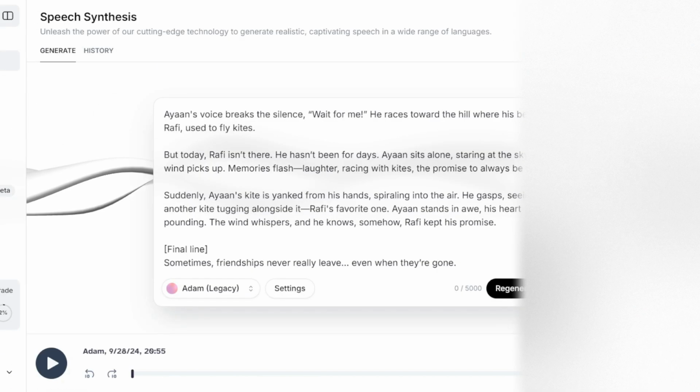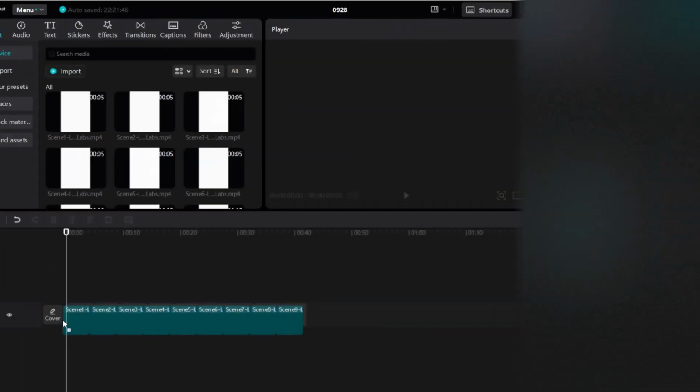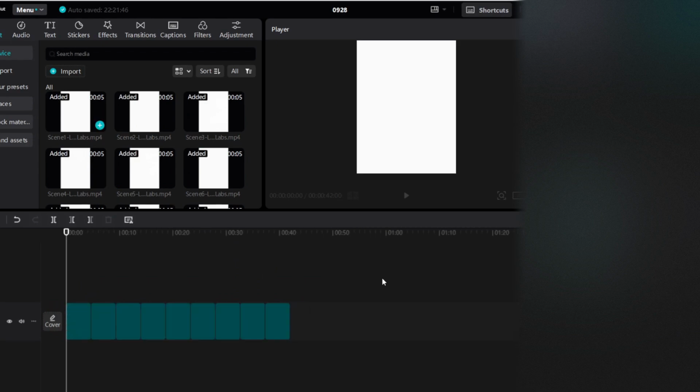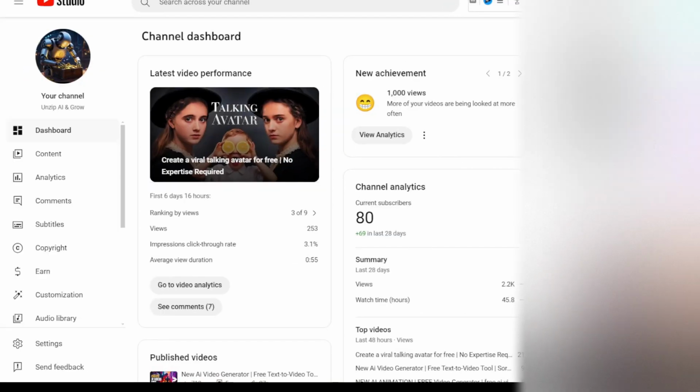Download the audio file. For the finishing touch, once all your clips are ready, import them into your preferred video editing software. I will be using CapCut. Let's arrange them in sequence. Now it's time to add the voiceover, so drag it onto the timeline. As an optional step, you can enhance your video by adding background music from YouTube Studio.